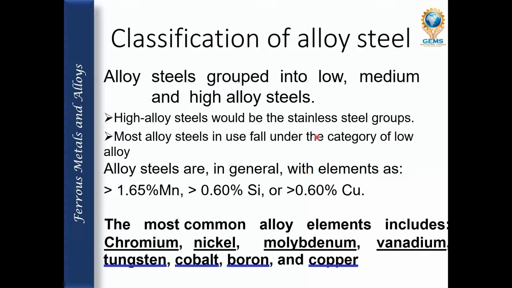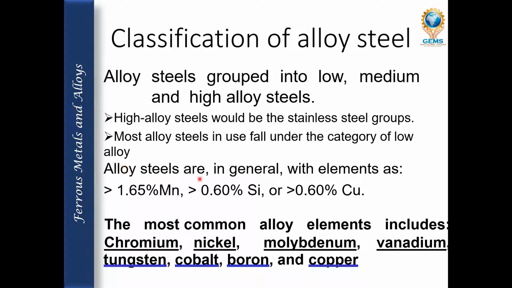Classification of alloy steels. Alloy steels are grouped into low, medium and high alloy steels. High alloy steels would be the stainless steel group. The stainless steel that we saw previously comes under the high alloy steels, and most of the alloy steels used fall under the category of low alloys. So basically, these will fall under the low alloy categories.